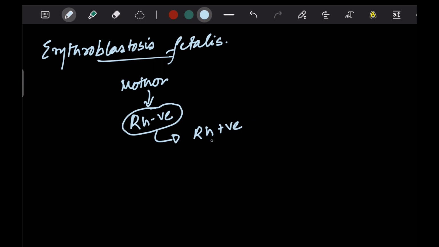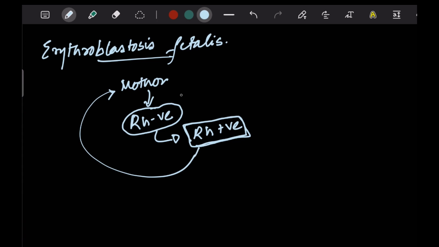Now, if for some reason the RH positive blood of the fetus gets exposed to the mother, which is not usually the case because the placental barrier is not so leaky that the fetal blood would get leaked into the mother's blood, but if for some reason it does, the mother would develop RH antibodies against the RH antigens. Because the mother doesn't have the RH antigen in her body, she would find this RH antigen to be a foreign substance and would essentially make an RH antibody.